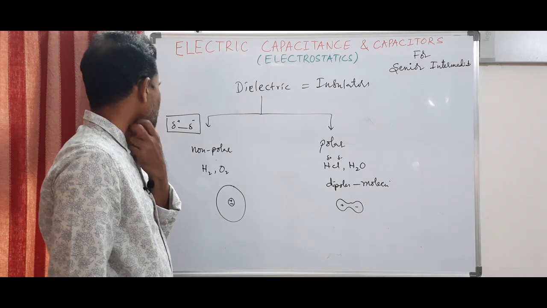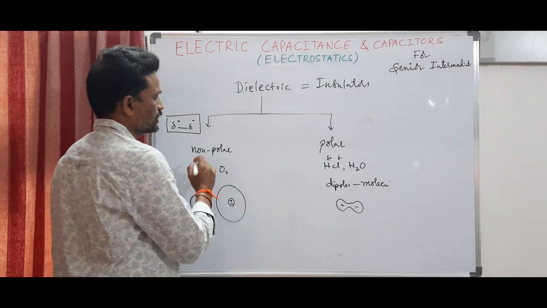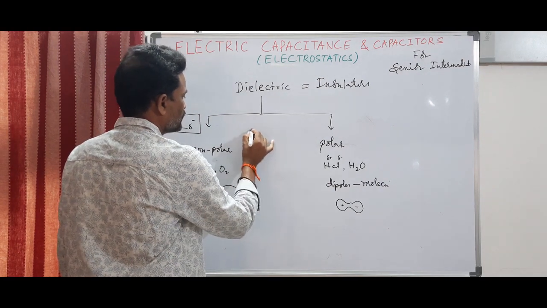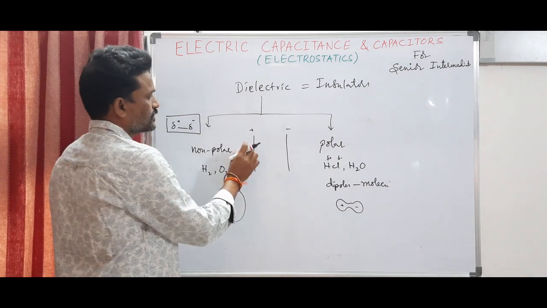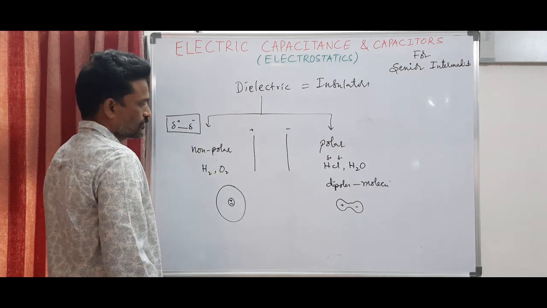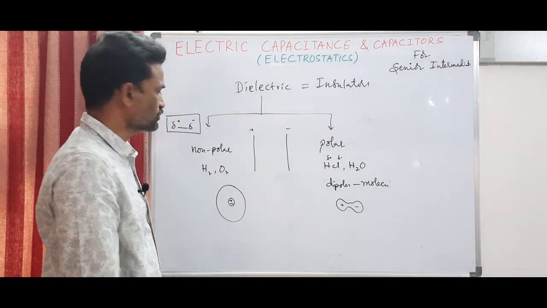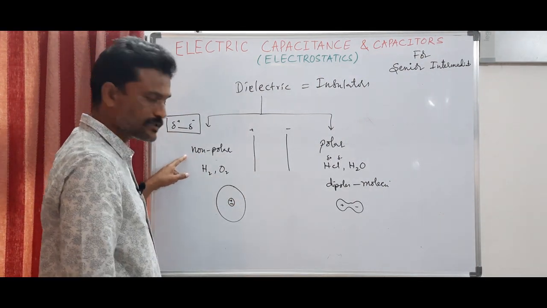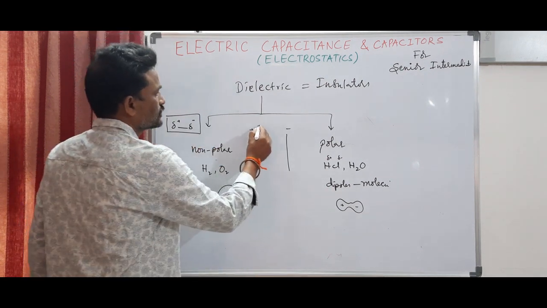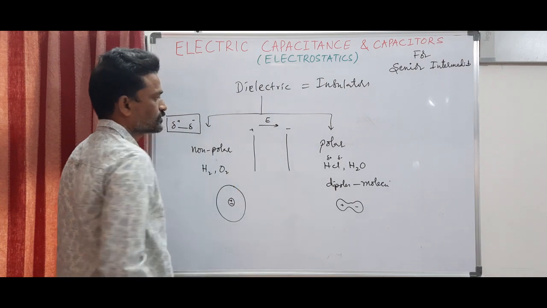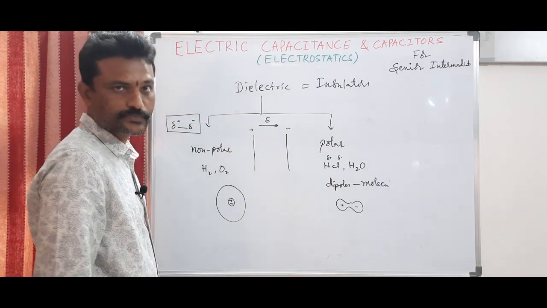Now, when a non-polar substance, that is a dielectric, is placed between the plates of a capacitor, what happens? Because of this high electric field, the non-polar molecule undergoes polarization. Though it is not having any poles, that means dipoles, this strong electric field induces poles in the molecules.